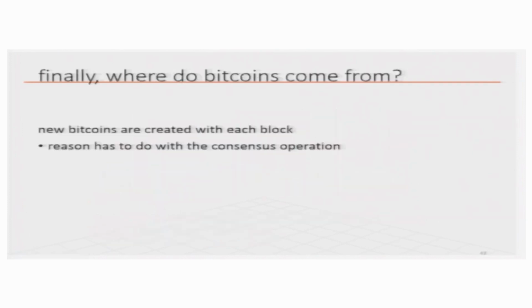The last thing: where do the bitcoins come from? The bitcoins are created whenever a block is mined. When a block is created, everybody tries to solve the consensus problem, in the case of Bitcoin the hash puzzle, and then as a reward the winner is given some new bitcoins, and that is the only way Bitcoin is created.